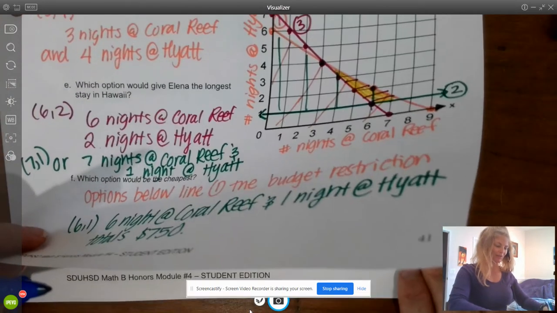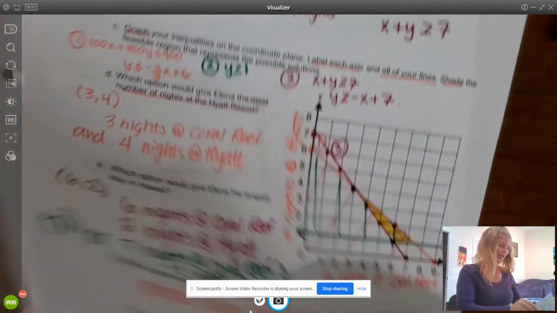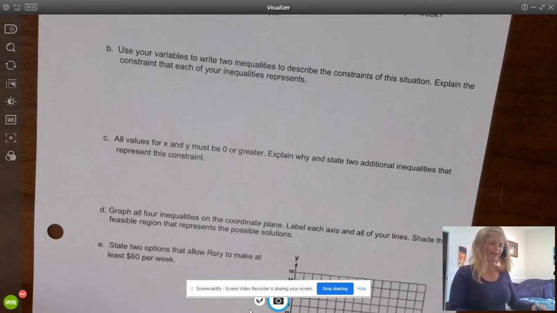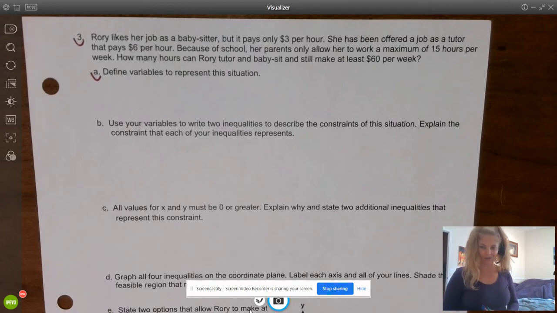Great. Awesome job. Okay, let's go on to our last problem. Our last problem is about Rory, and Rory likes her job as a babysitter, but it's only $3 an hour. I know. She's getting, I don't know, scammed. But she's been offered a job as a tutor, and it pays, you guys, wow, $6 an hour. Hey, it fits on your coordinate plane. Just maybe this is back in the day, when $6 was a lot of money. Because of her school, her parents only allow her to work a minimum of 15 hours per week. How many hours can Rory tutor and babysit and still make at least $60 a week?